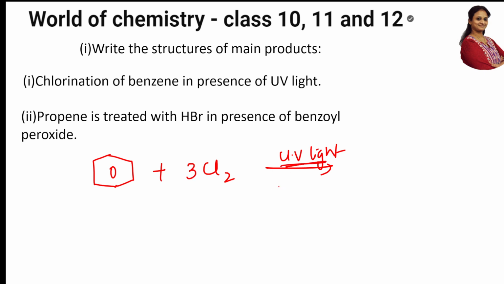With UV light the reactions are fast, so all the pi bonds are broken and all the bonds are attached by chlorine. So C6H6Cl6. Yes, easy, three 2s are 6.